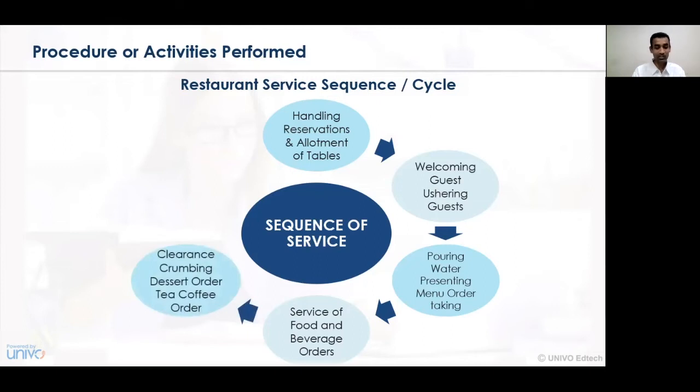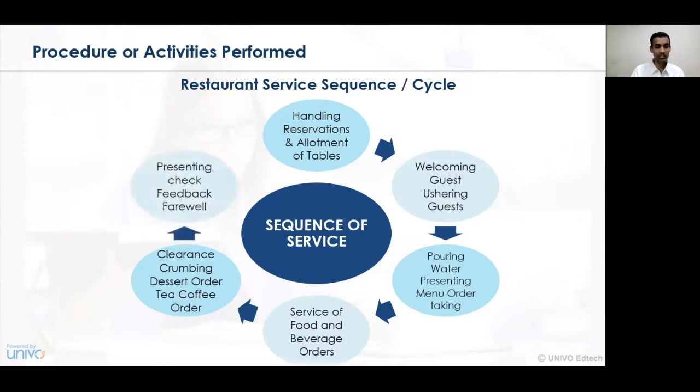The next step that one has to understand is clearing the crumbs, and the dessert order or the tea and coffee order that can be served at the end of the procedure. So at the end of the food, whether it is a main course or a starter or food and beverages, the dessert or tea and coffee is served at the end of this particular sequence. After the clearance of all the tables and plates has been undertaken, lastly the dessert is served to the people, and accordingly the food is delivered to the customer.